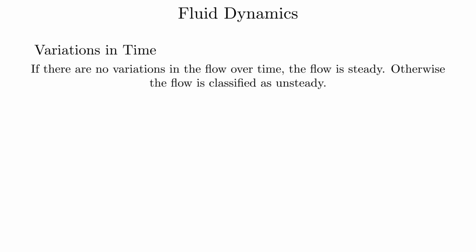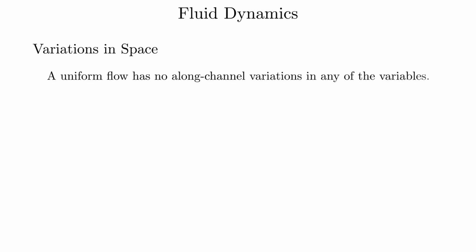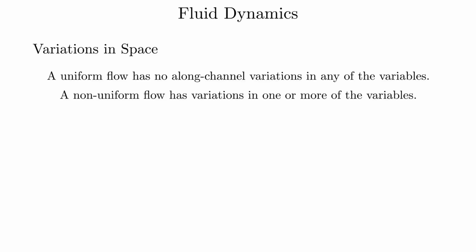Variations in time. If there are no variations in the flow over time, the flow is steady. Otherwise, the flow is classified as unsteady. Variations in space. A uniform flow has no along-channel variations in any of the variables. A non-uniform flow has variations in one or more of the variables.